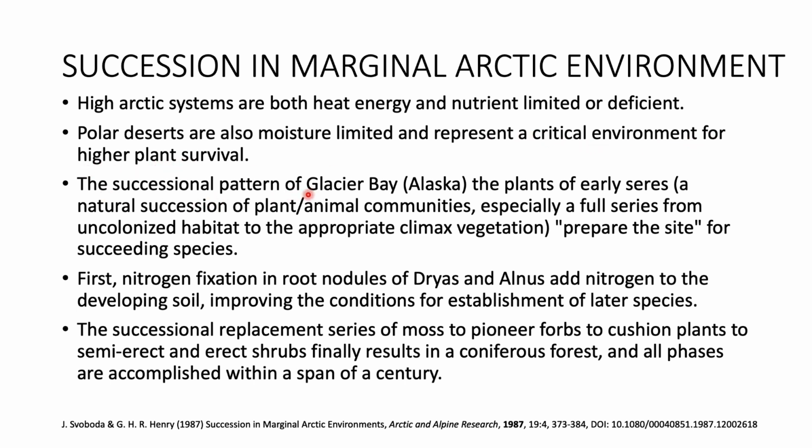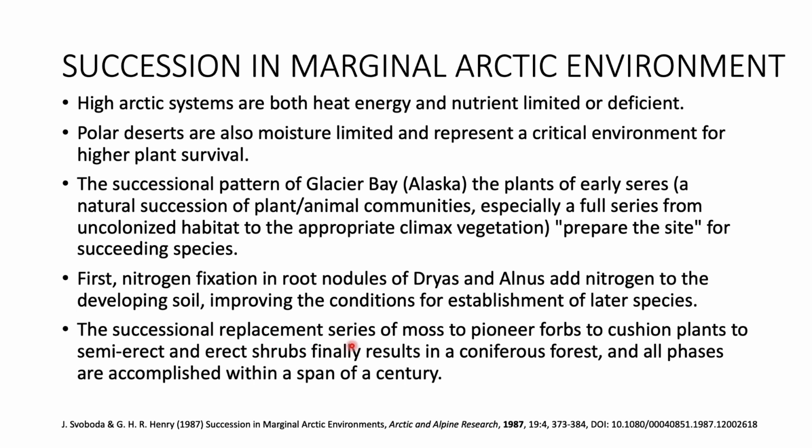The successional pattern of Glacier Bay, especially in Alaska, the plants of the early seres, that is a natural succession of plant animal communities, especially a full series from uncolonized habitat to an approximate climax vegetation, prepare the site for succeeding species. So what happens is the early seres prepare the site for succeeding species. The first, nitrogen fixation in root nodules of Dryas and Alnus add nitrogen to the developing soil, improving the condition for establishment of later species.